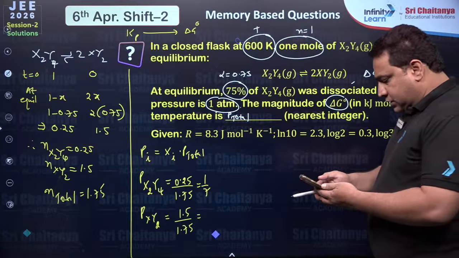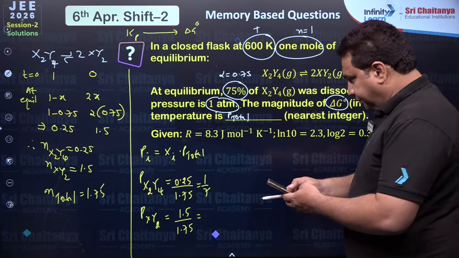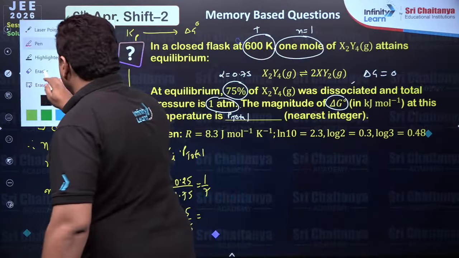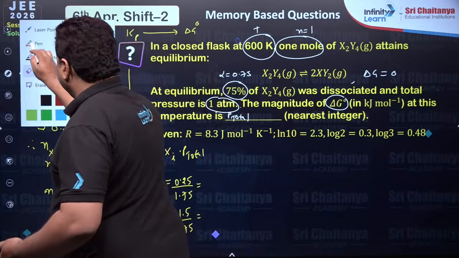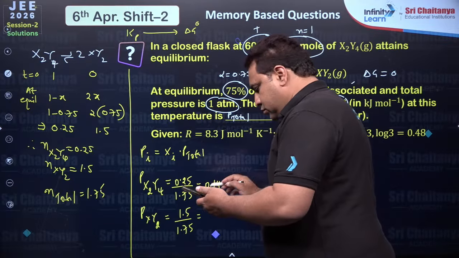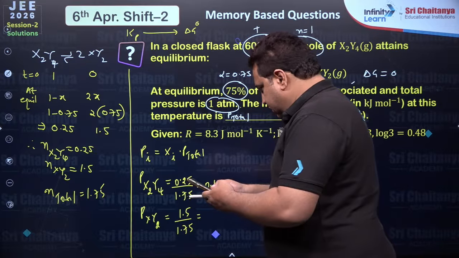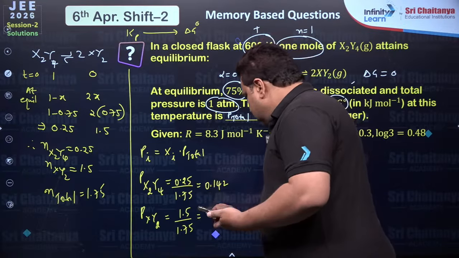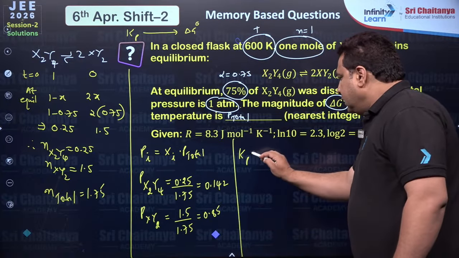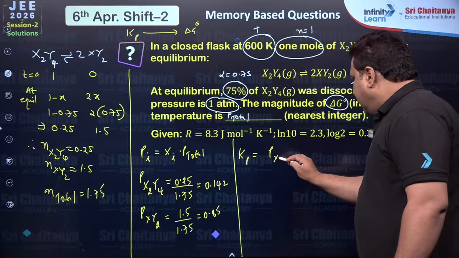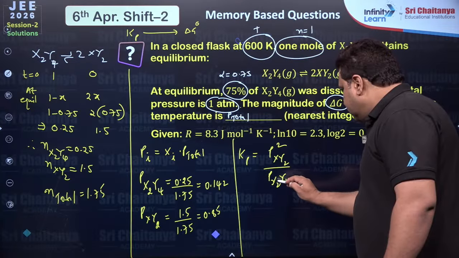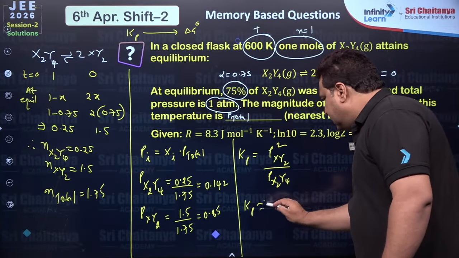Okay, so I will do it fast using the calculator. Otherwise, you can write the direct values: 1.25, 0.142, and this is 1.5 divided by 1.75, approximately 0.85, right? Then find Kp. Kp is equal to the pressure of XY2 whole square upon the pressure of X2Y4. So on solving, Kp will come approximately 5, I think.